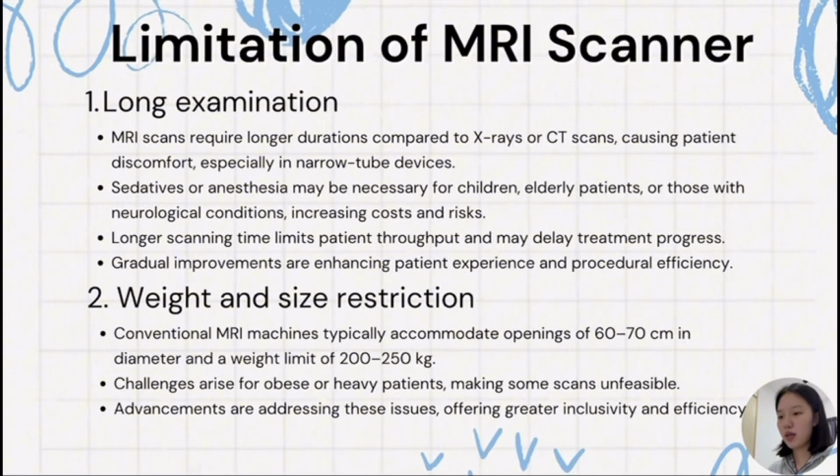The second one is weight and size restriction. Conventional MRI machines typically accommodate a bore of 60 to 70 centimeters in diameter and a weight limit of 200 to 250 kilograms. Challenges arise for obese or heavy patients, making some scans unfeasible. Advancements are addressing this issue, offering greater inclusivity and efficiency.